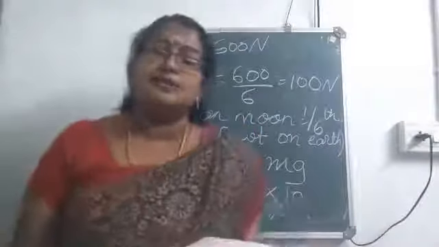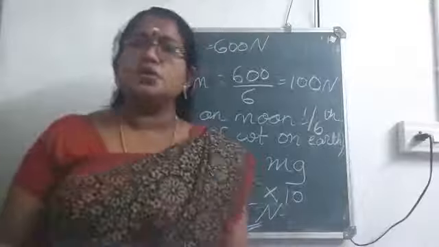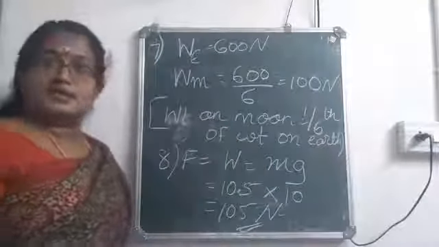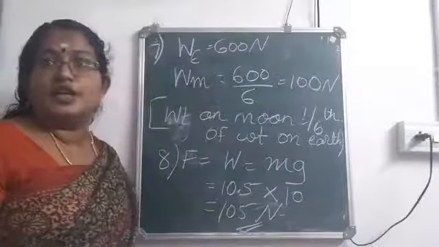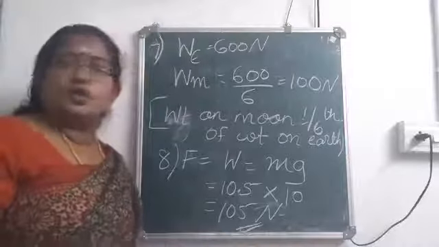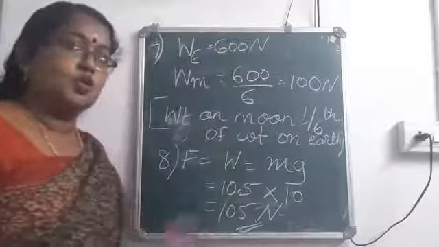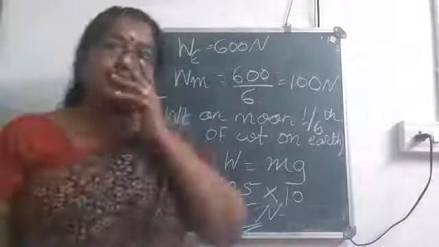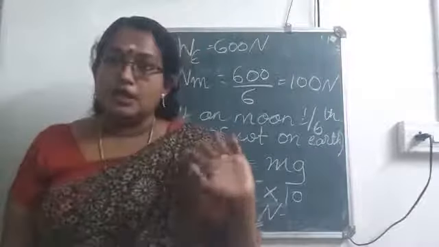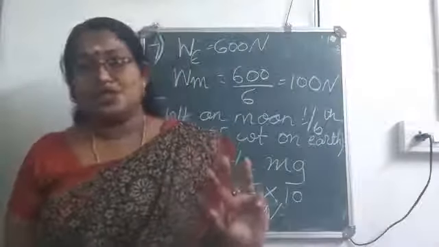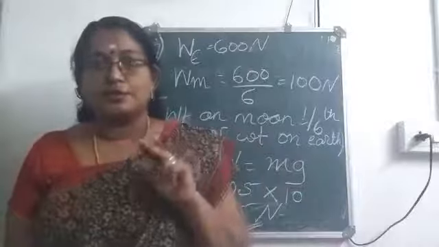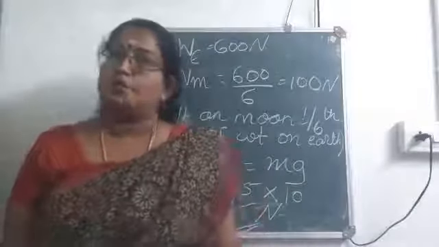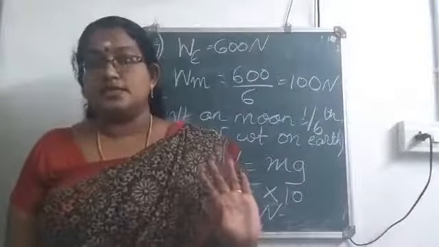So with this we completed this chapter. No need for the rest. Other numericals, we need only till this question. No need to go in detail with the other laws of motion. So children, you don't have to write the lecture note. Instead of that, you have to write the question answers and numericals. Okay. So is it clear?